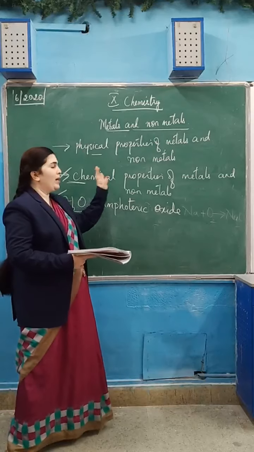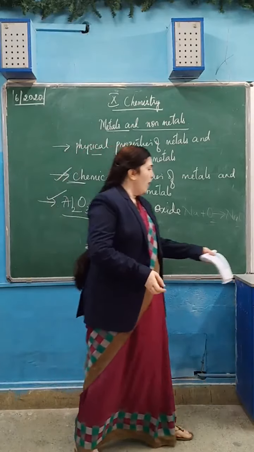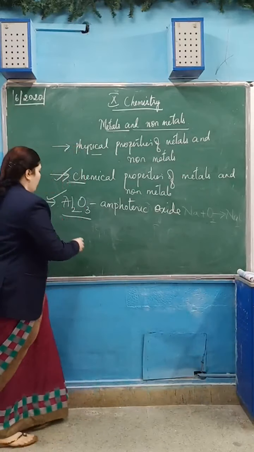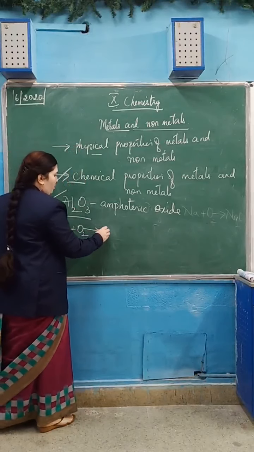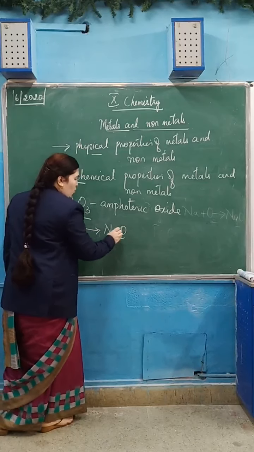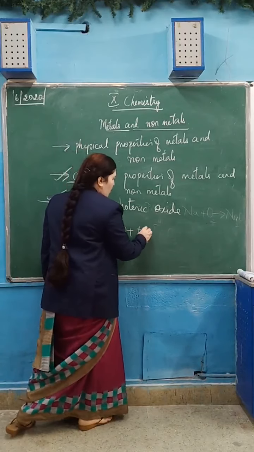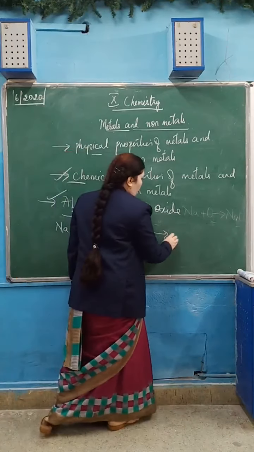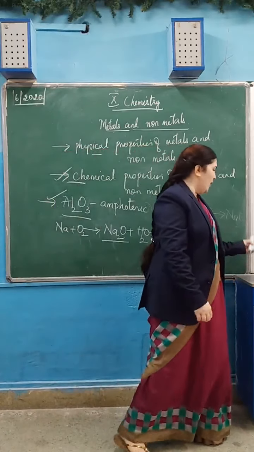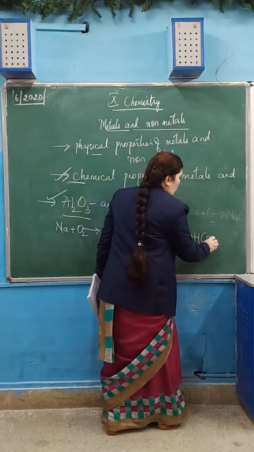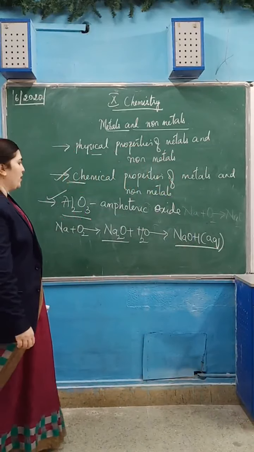And another thing is, metals react with oxygen to form metallic oxide, for example Na2O. This metallic oxide is basic in nature. Further, it will dissolve in water. Metallic oxides dissolve in water to give bases, NaOH. That you can also see here. Aq means dissolved in water, present in the form of water. Sodium hydroxide dissolved in water, that is aq.